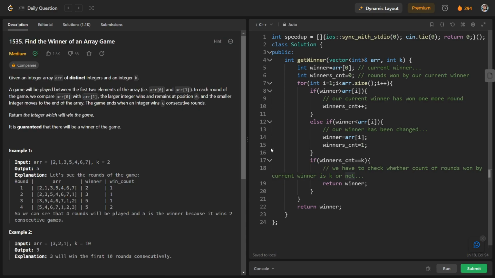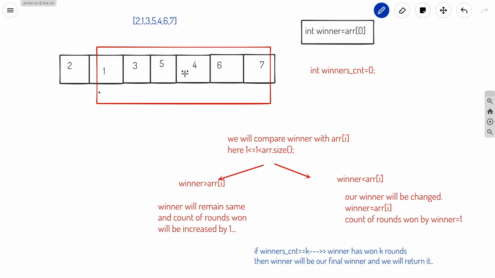So let us try to understand this code again. As I said, we will first declare our winner, which is equal to ARR of 0, and we will have the variable winners count. What does it mean? It is the count of rounds which has been won by our current winner. If our current winner is greater than ARR of I, we will increase the value of winners count, and otherwise we will change our winner and set the count of rounds won by the winner to 1. And at each iteration we will check if winners count is equal to k or not, and if it is equal to k, we have to return our current winner as our final winner.